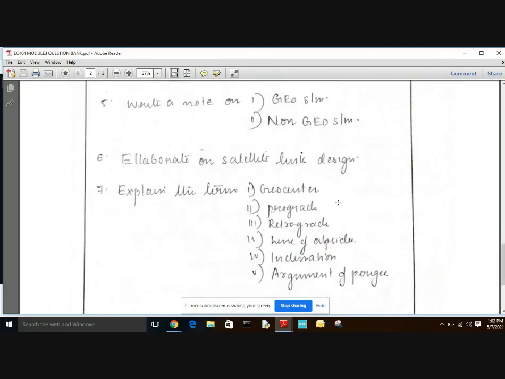The sixth question is satellite link design. We have to calculate the flux density equation in satellite link design, or the satellite link budget equation. And the seventh question is to explain terms like geocenter, prograde, retrograde, line of apsides, inclination, and argument of perigee.